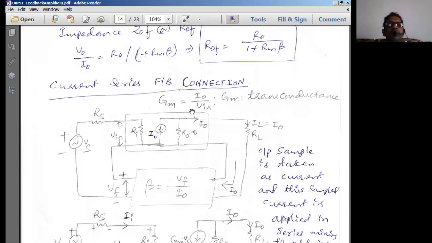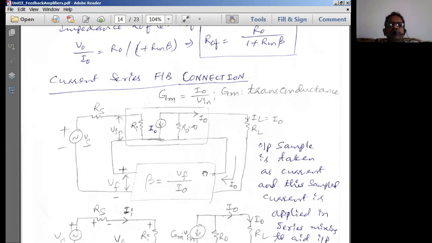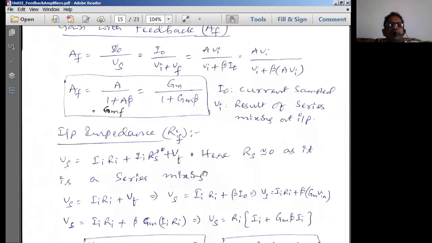So we transform the transistor into a transconductance amplifier configuration. Therefore, I can call this Gm. What is the gain equation that I can write here? A or GMF is equal to Gm by 1 plus Gm into beta. That is the gain equation that we will be getting. We have proved all of them in the previous class. The closed loop gain GMF is equal to Gm by 1 plus Gm into beta.